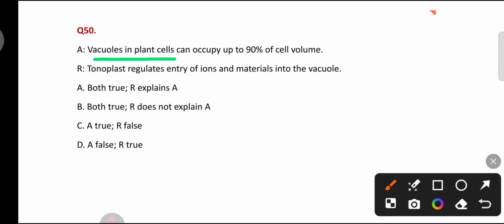Vacuoles in plant cells can occupy up to 90% of cell volume. This is correct. Tonoplast regulates entry of ions and materials into the vacuoles. This is also correct. But this does not explain the assertion. So here both are true, but the reason does not explain the assertion.